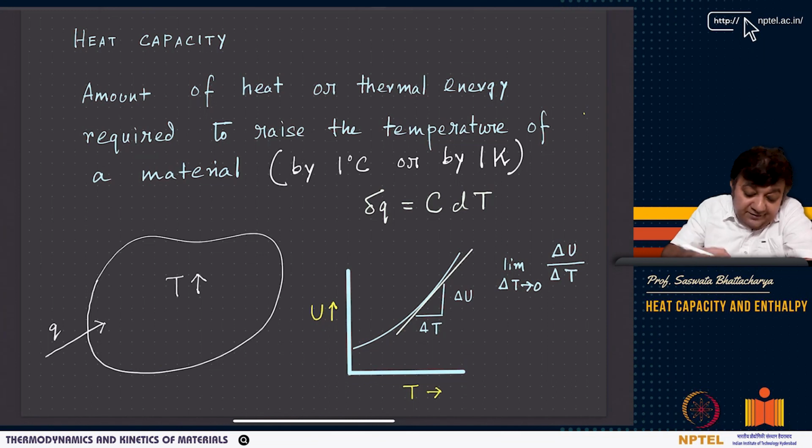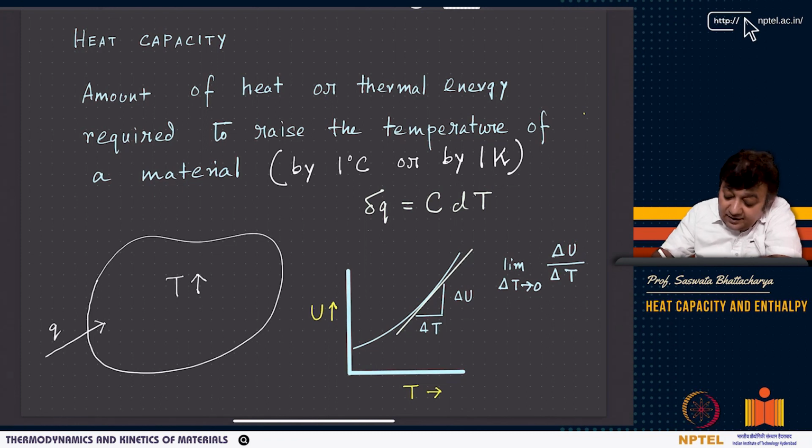Now, what we can write is, so this is the amount of heat or thermal energy. So you can write a relation that you have often seen: delta Q equal to C dT, right? So basically, C is a ratio between delta Q and dT, that means heat input and changing temperature. If you have a heat input to a system, the temperature increases. So you will typically have curves like this. This is the curve U versus T. So U increases as T increases.